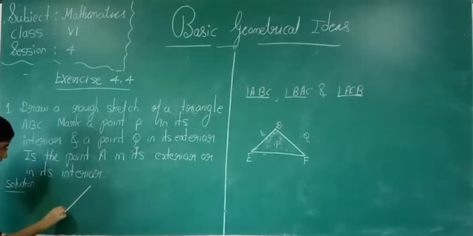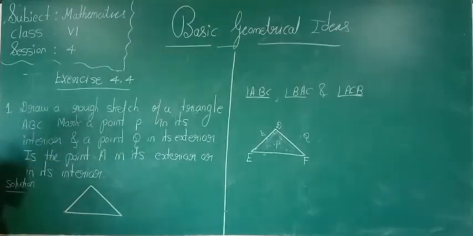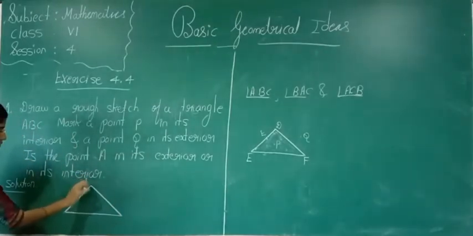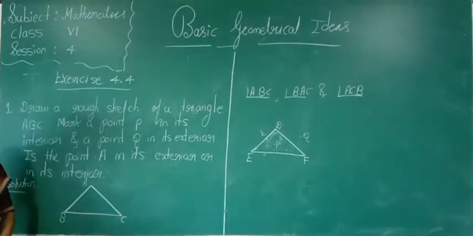Say, draw one triangle. What is that triangle here? A triangle is a three-sided polygon. They are told to draw a rough sketch and label it. The triangle ABC. Yes or no?